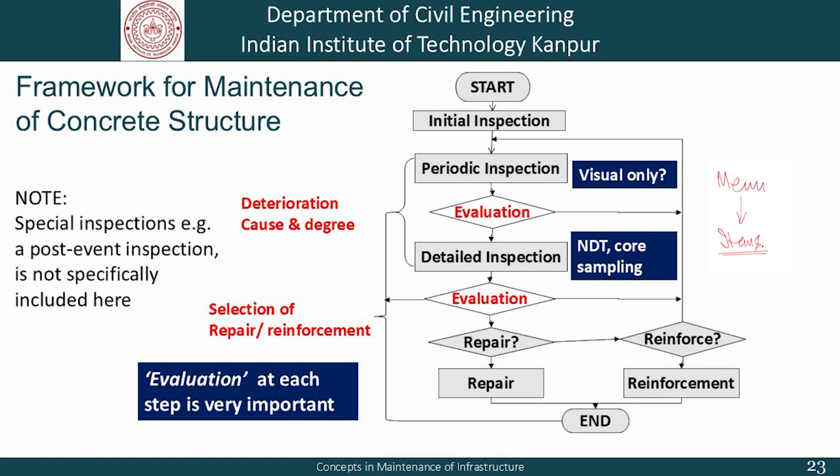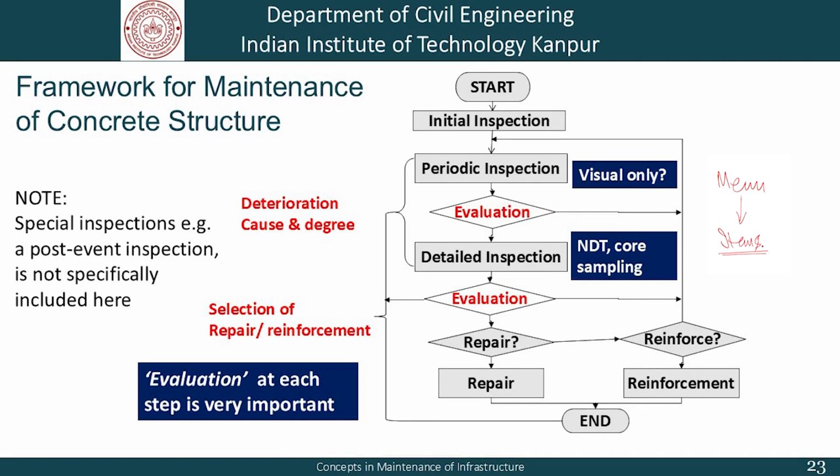Visual inspection is a very important part of inspection procedures, but at times there are other methods available, non-destructive testing, core sampling and so on as far as concrete structures are concerned. But using these techniques has financial implications, makes it more difficult, and therefore, it should be sparingly used.